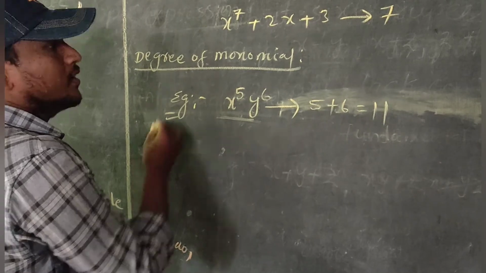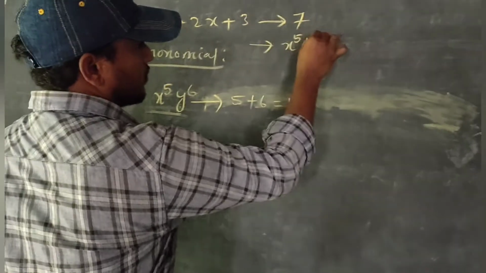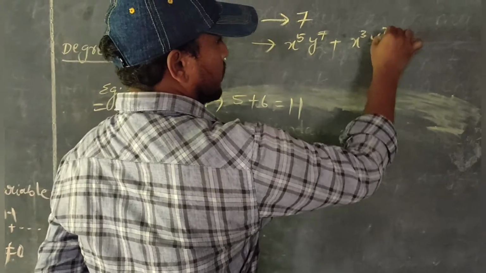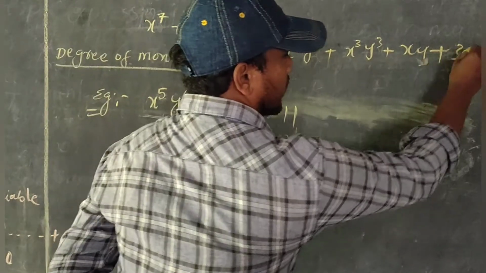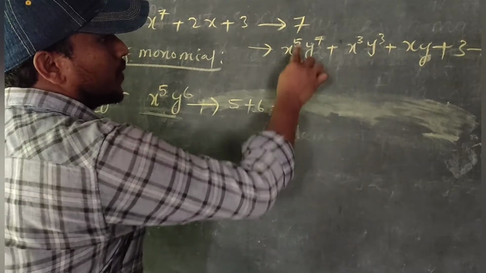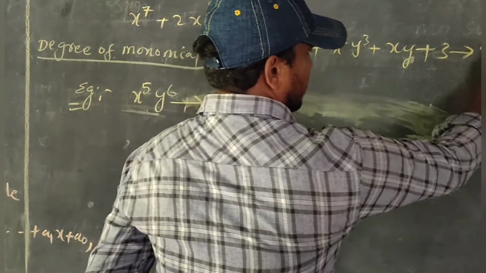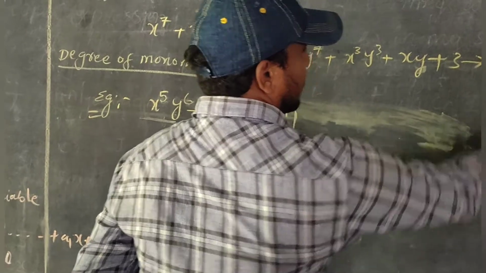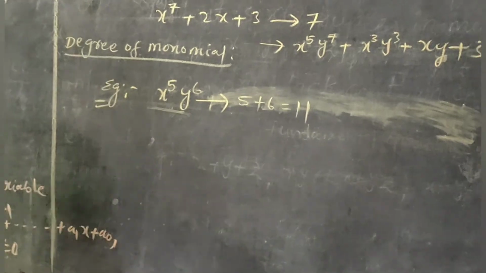Another example is the degree of a polynomial. For example, x power 5, y power 7 plus x power 3, y power 3 plus xy plus 3. It is a polynomial. What is the degree of the polynomial? The highest, sum of the exponents of the variables, 5 plus 7, that is equal to 12. 12 is the degree of the polynomial.